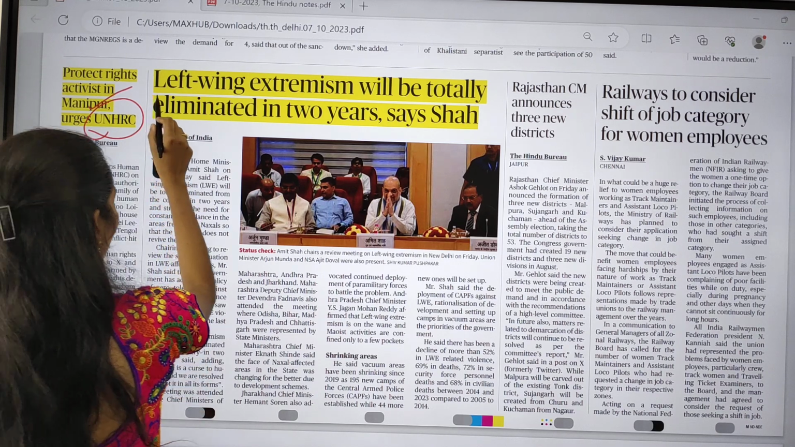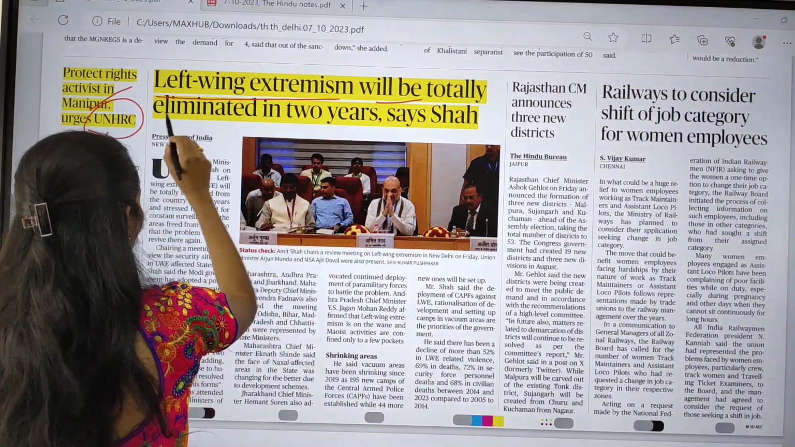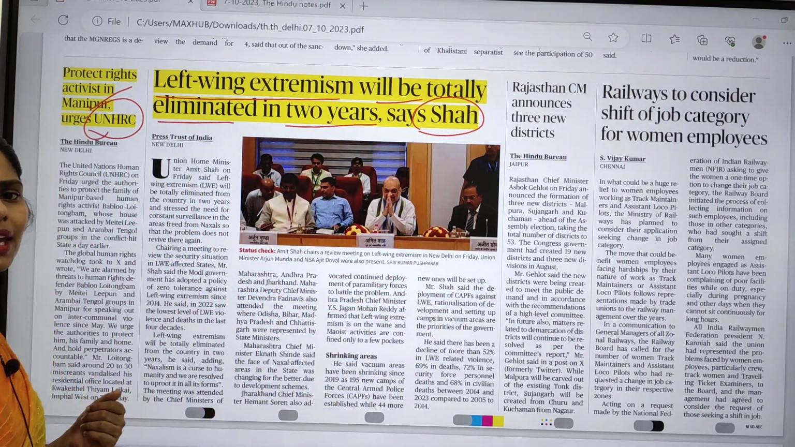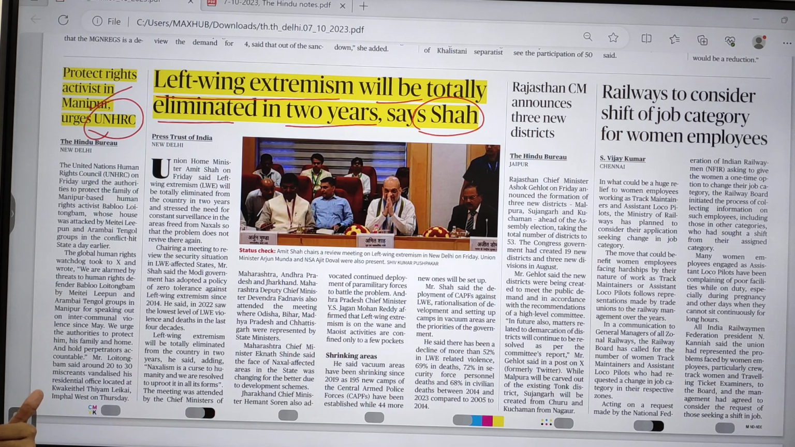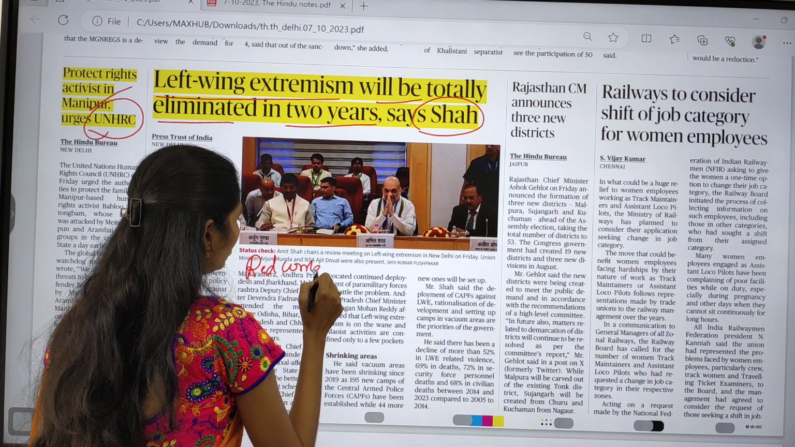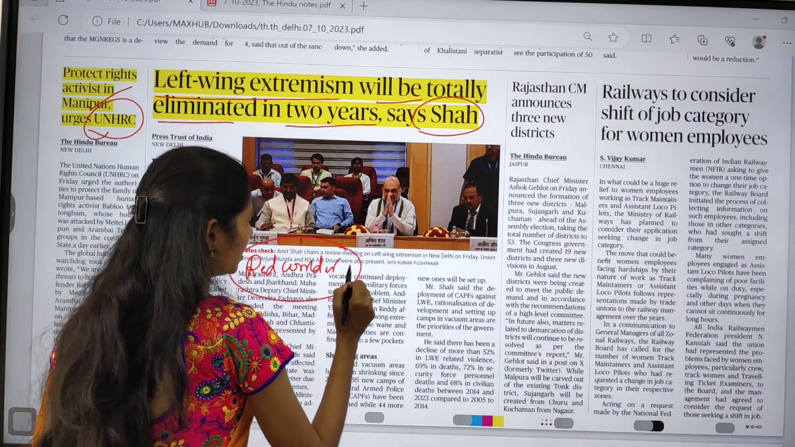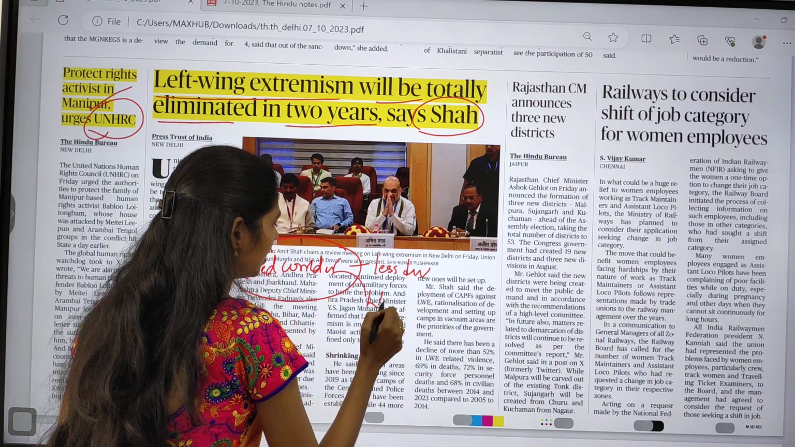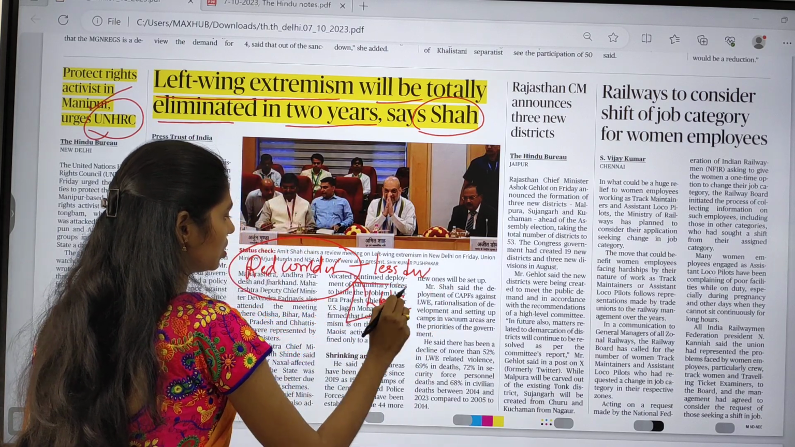And the next topic is: left-wing extremism will be totally eliminated in 2 years, says Shah. Actually, in some areas in our country, especially what we can call the red corridor, these are the areas which are less developed. And we can see there is left-wing extremism in this region.